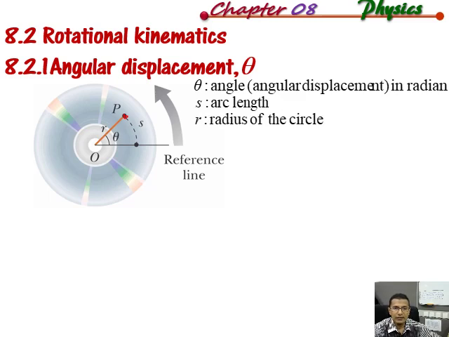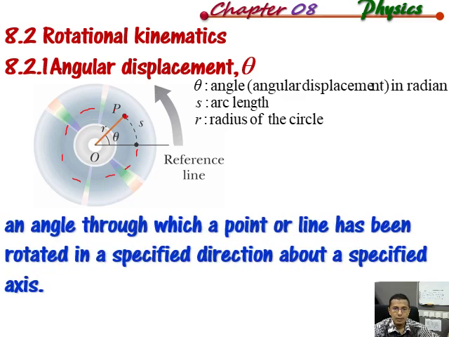Because if this point makes a complete rotation, it will form a circle. That's why we call this r the radius, because the compact disc is in rotational motion. All right, so this is the meaning of displacement.